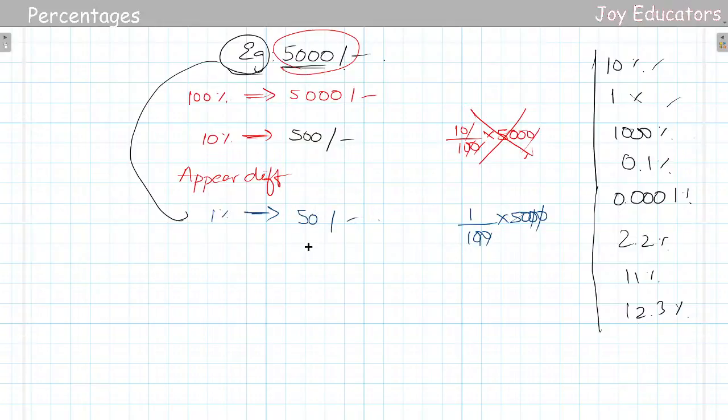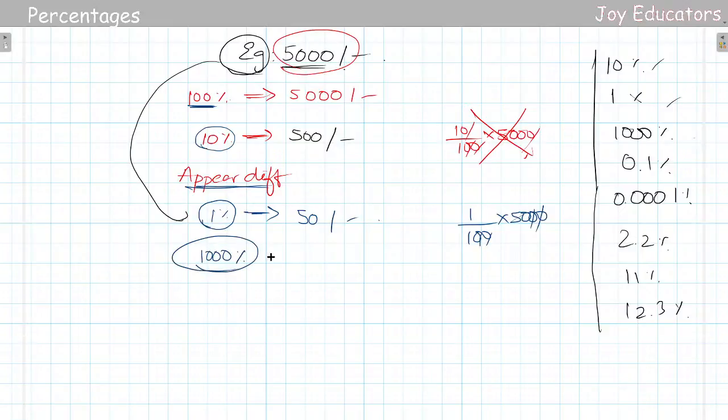So you are not supposed to do like this. You need to know the zero difference, which means that by seeing it, you need to say that if I'm taking 10%, compared to 100%, one zero is reducing. So we need to reduce one zero here. Here, two zeros are reducing, so two zeros will be reduced here. In the same way, we will be going with one more, 1000%.